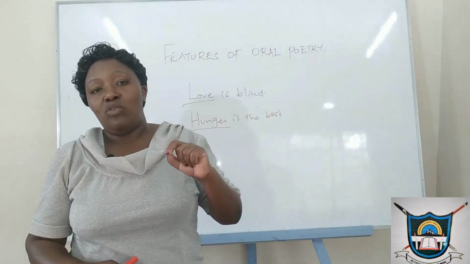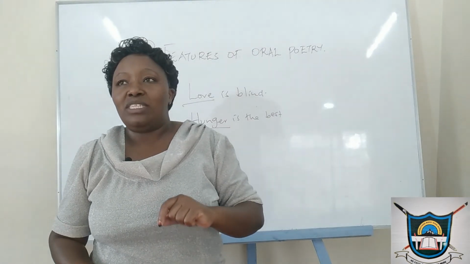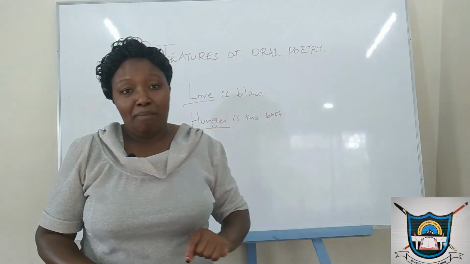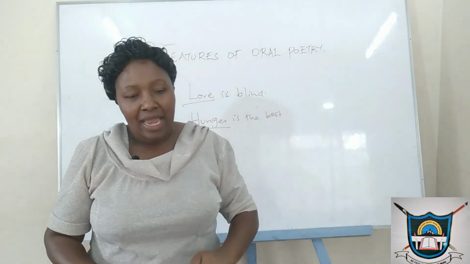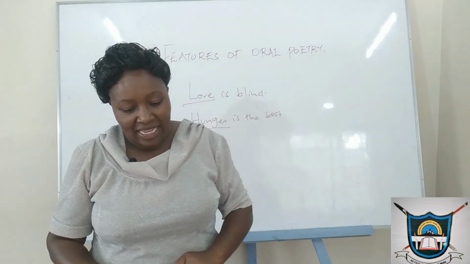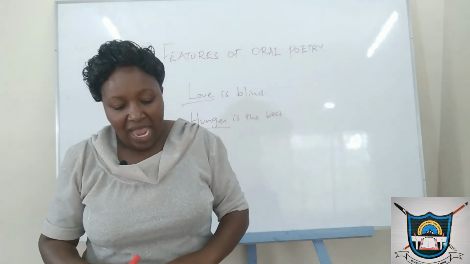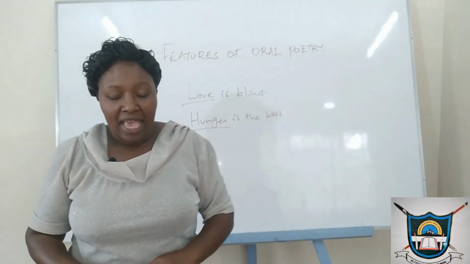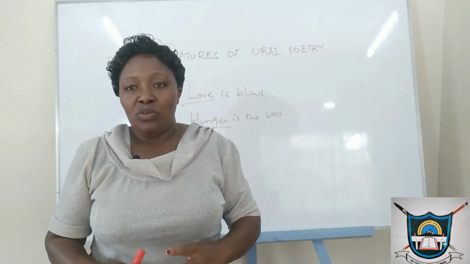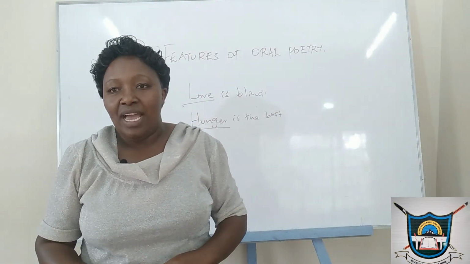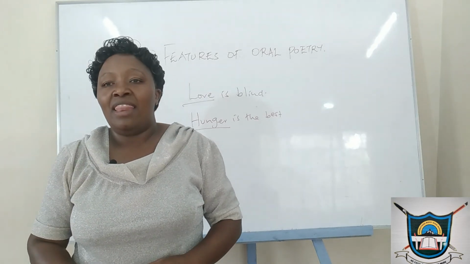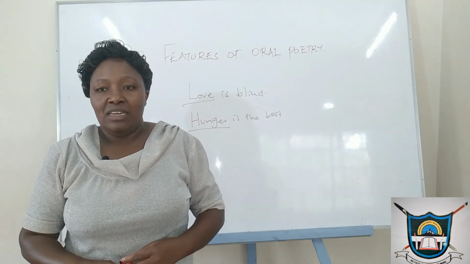We have talked about the unique features. We have talked about the structure, the mnemonic devices. We have talked about hyperbole, ellipsis, where unnecessary words are not included in it. We have talked about paradox, and we have been able to give very many examples of that. So learners, I believe, given that situation where you have been told to identify a genre, you could easily tell that this is a proverb from any other genre that is presented in oral poetry.